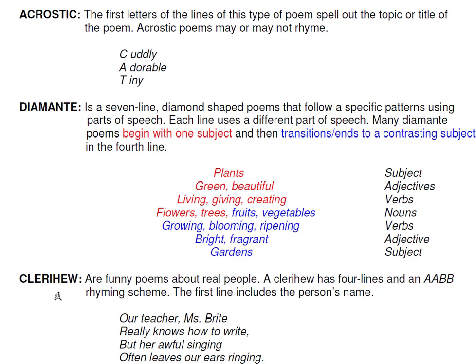Clerihews are funny poems about real people. A clerihew has 4 lines and an A, A, B, B rhyming scheme. The first line includes the person's name. Our teacher, Mr. Bright, really knows how to write, but her awful singing often leaves our ears ringing. So here you have A, A, and B, B: Bright, write, sing, and ring.